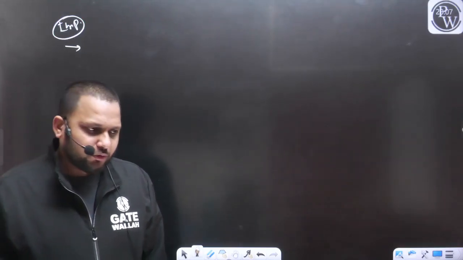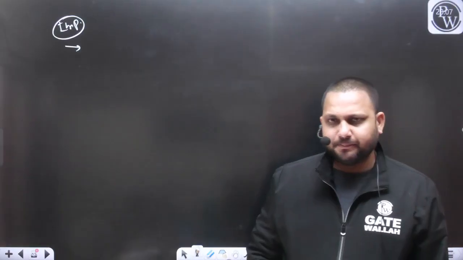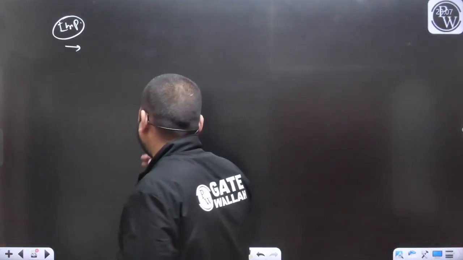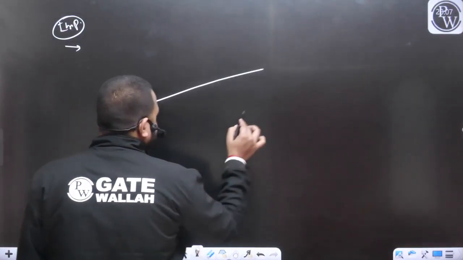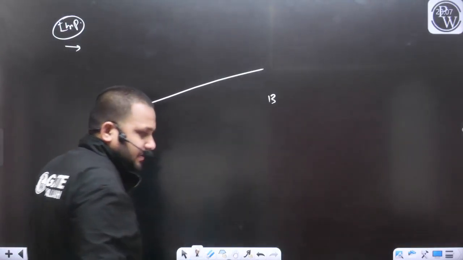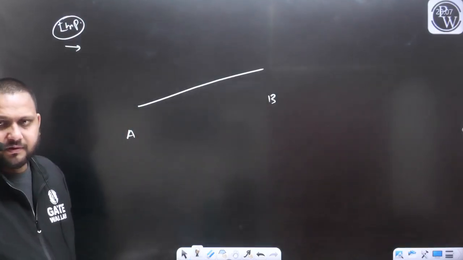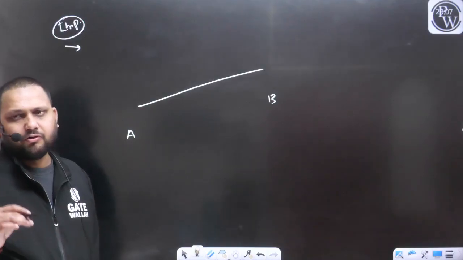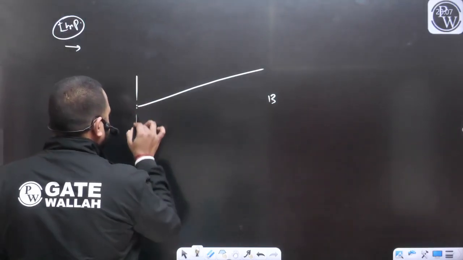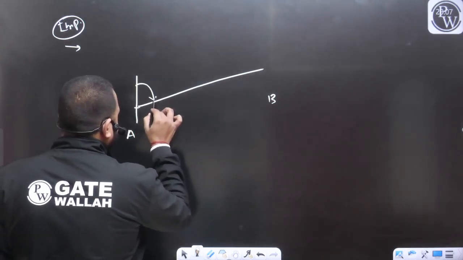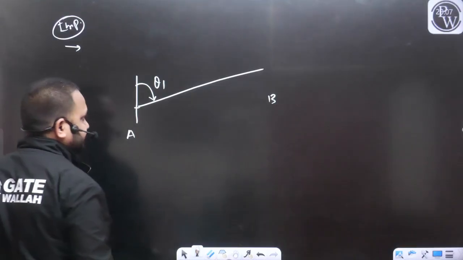So I am going to draw a very important conclusion. Let's say, for example, this is the line AB. Listen carefully. If I want to measure the fore bearing of the line AB, this fore bearing is going to be, let's say, theta 1.